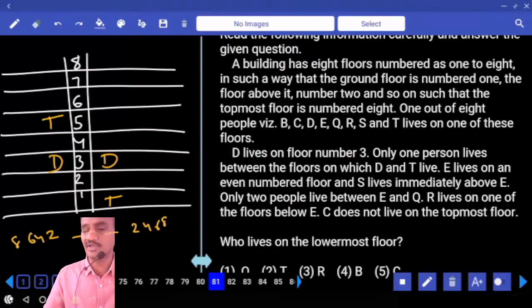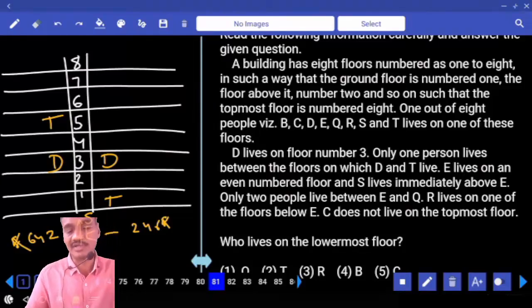And E can be on any one of these even floors. E lives on an even number floor and S lives immediately above E. S is immediately above E. That means E cannot be on the 8th floor. Clear? Hence S must be on an odd number floor. S is on an odd number floor.